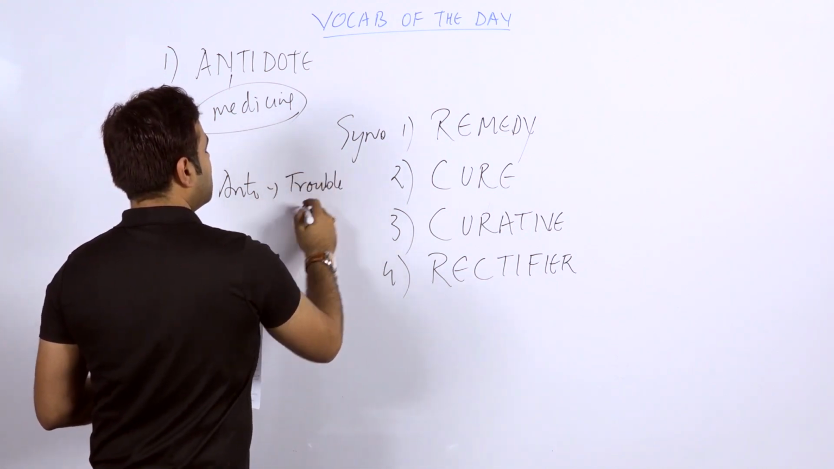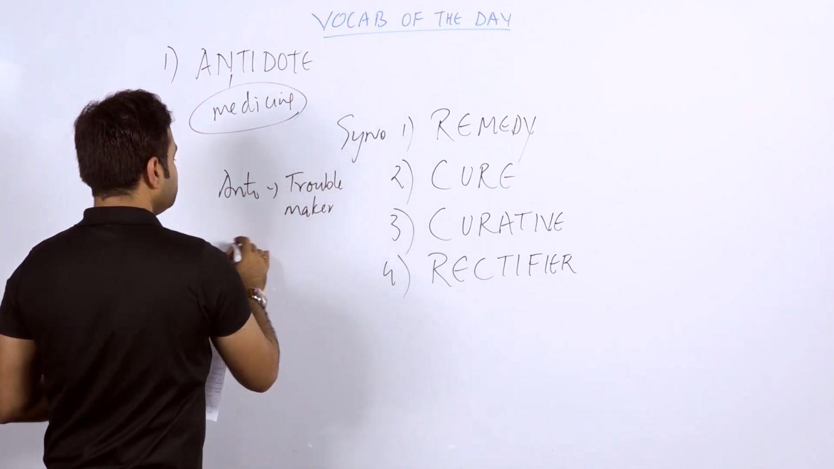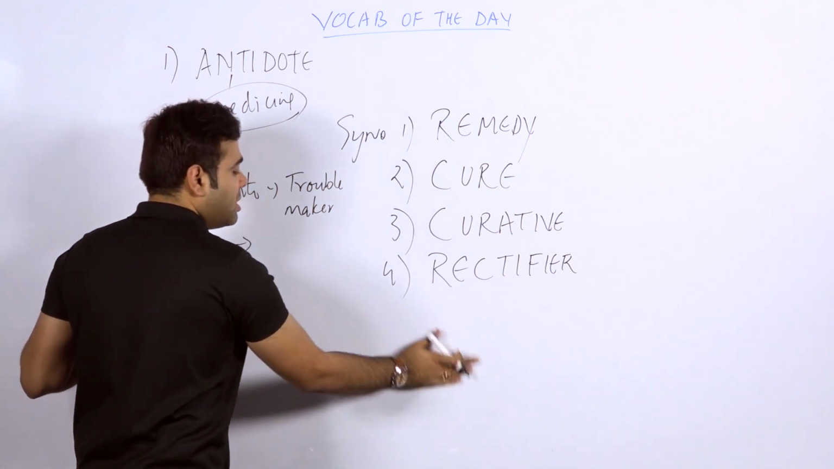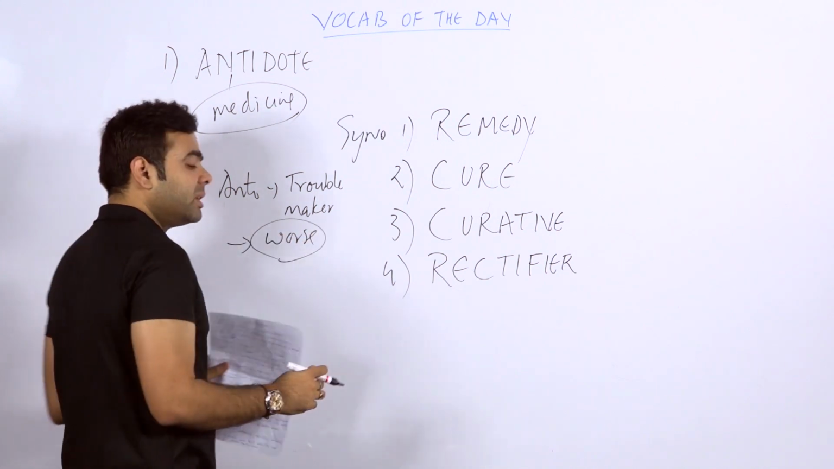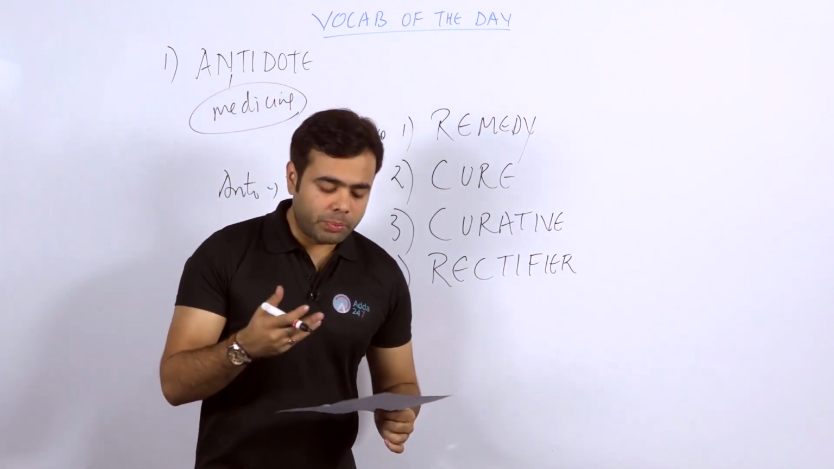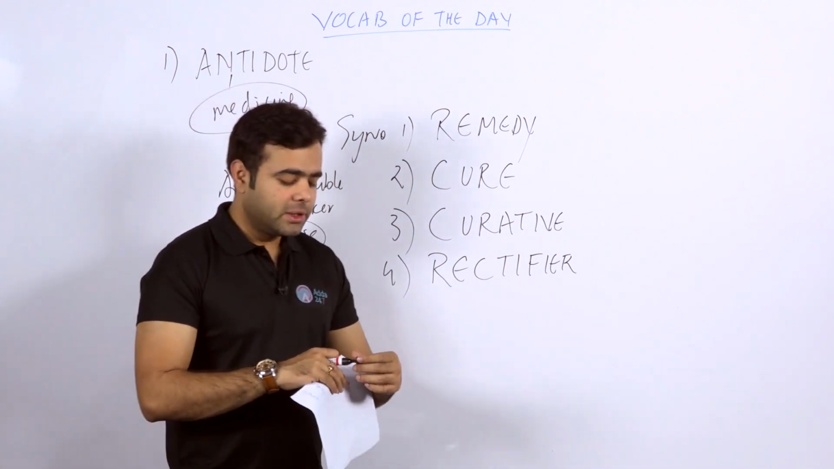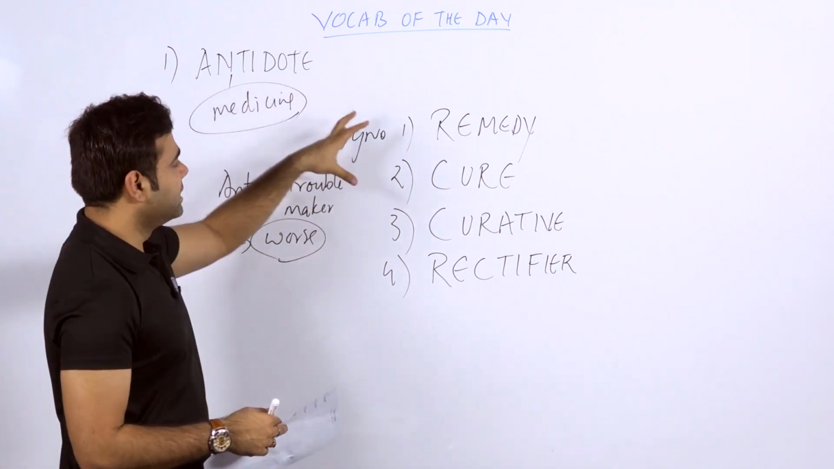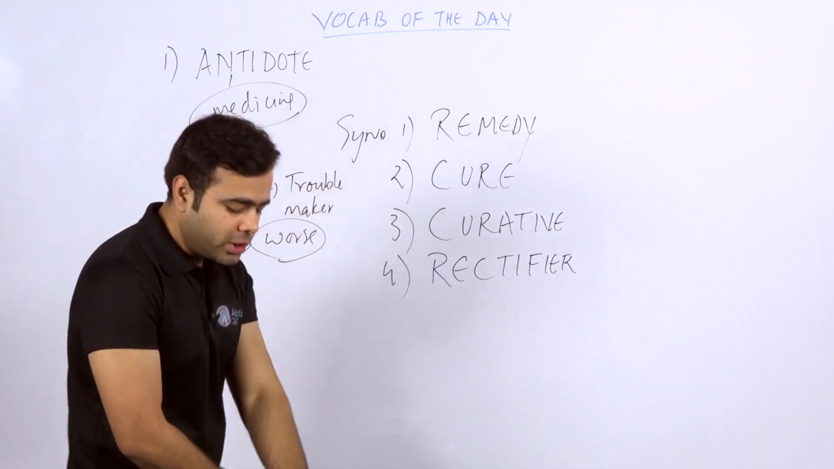If we talk about the antonym, you can take a simple word, troubler. You can say troublemaker, or something which makes things worse or does not cure, something that makes your pain increase, making it worse, isn't it? That is bad, worse, and worst. So these are the synonyms for this particular word, antidote, and I hope it's pretty clear to you. Let's proceed to the next word.